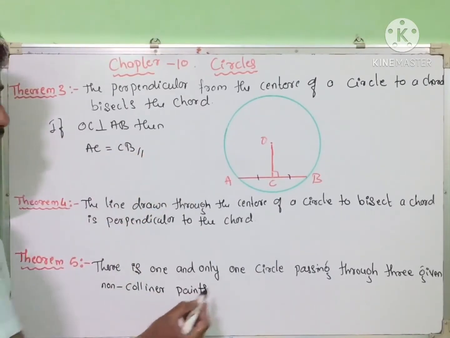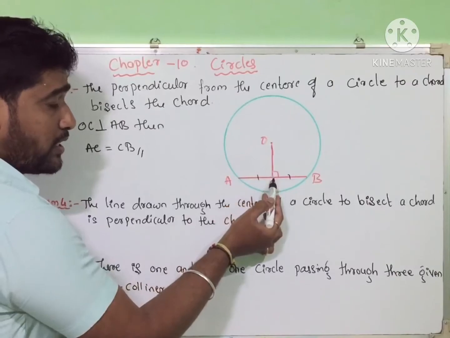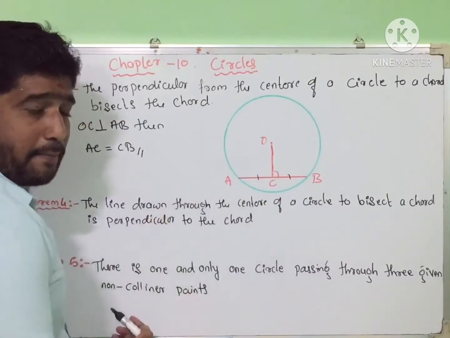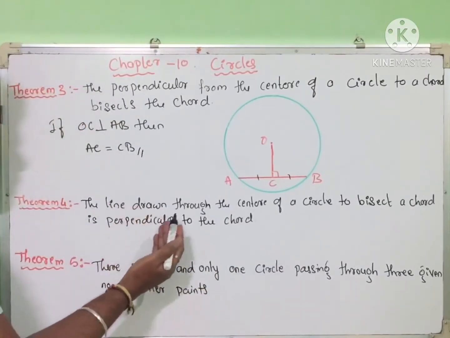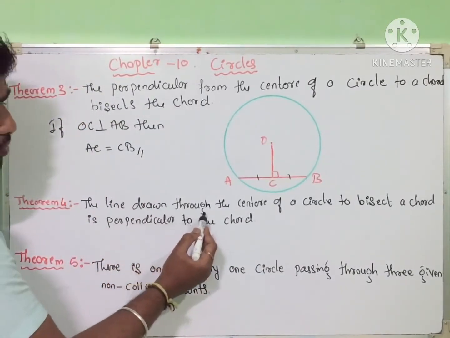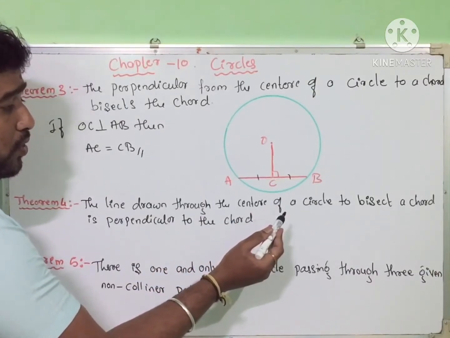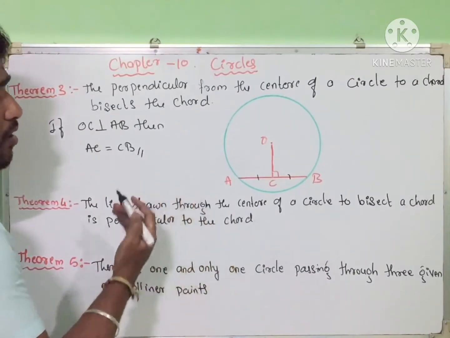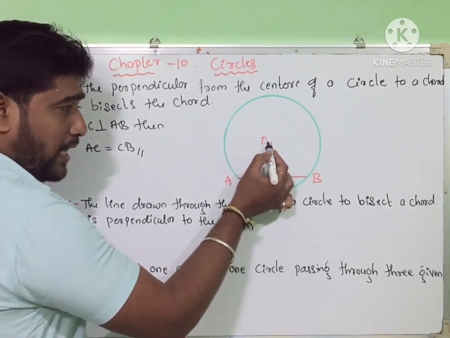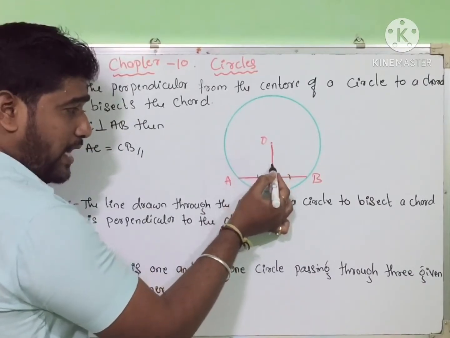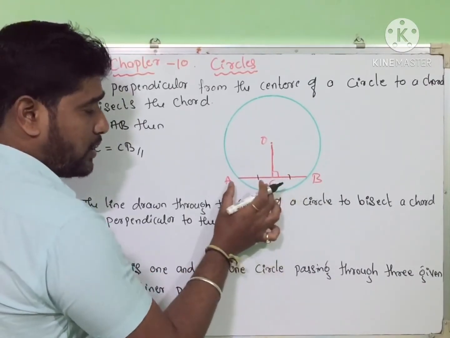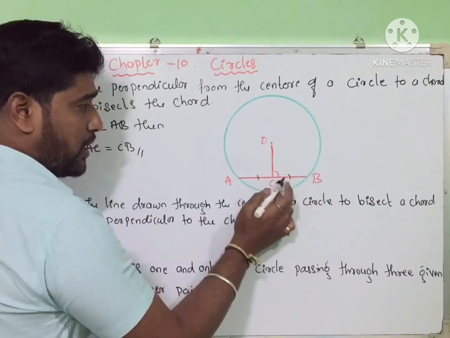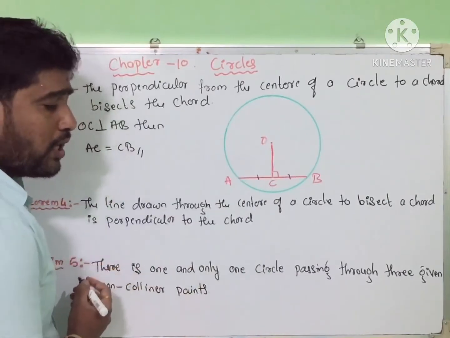Is it clear? The perpendicular line from the center of the circle to the chord bisects the chord. Is it clear? Next, similarly, the converse part of this theorem: the line drawn through the center of the circle to bisect a chord is perpendicular to the chord. So when we draw a line from the center of the circle that bisects the chord, it means AC is equal to CB. Bisect the chord means it is perpendicular to the chord.